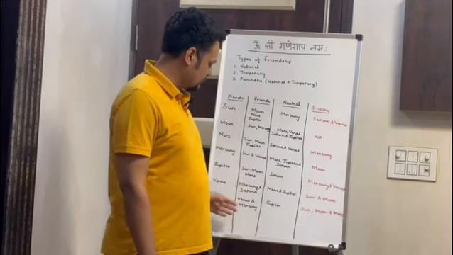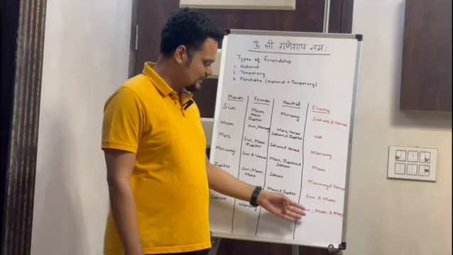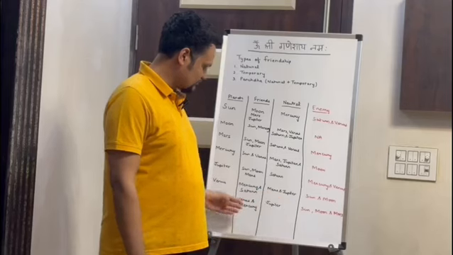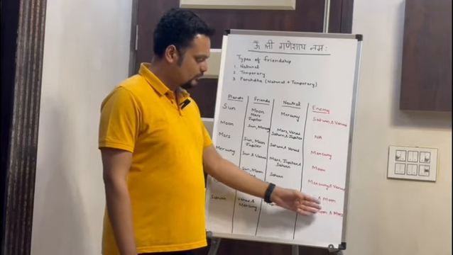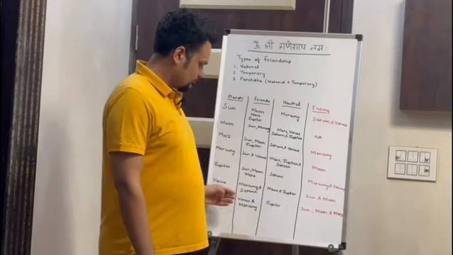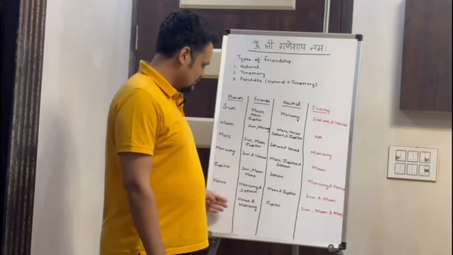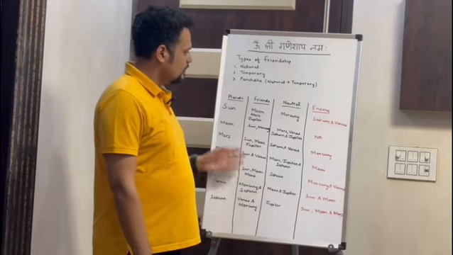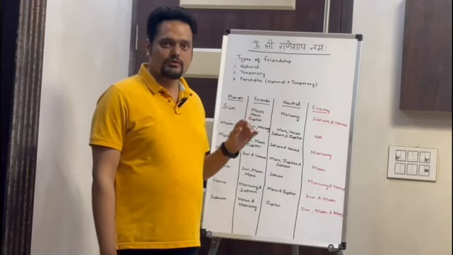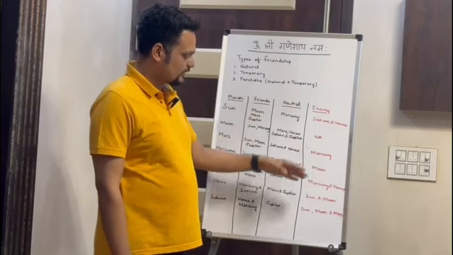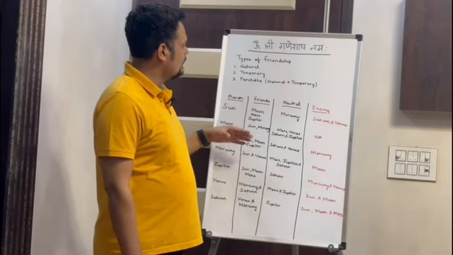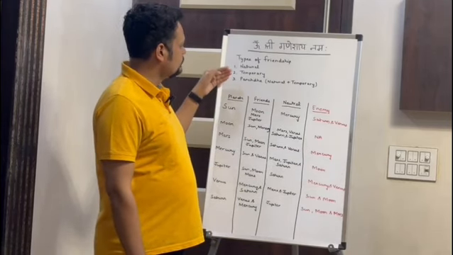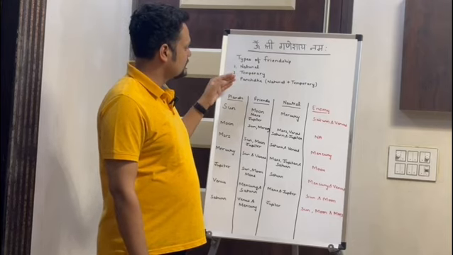Sun is the biggest enemy of Saturn, as I discussed previously. Moon and Mars also, these planets have the biggest enmities with Saturn. So this is the chart. I would request you to take a screenshot of this chart so that it will help you further when I discuss the other two types of friendship, temporary and Panchadha.